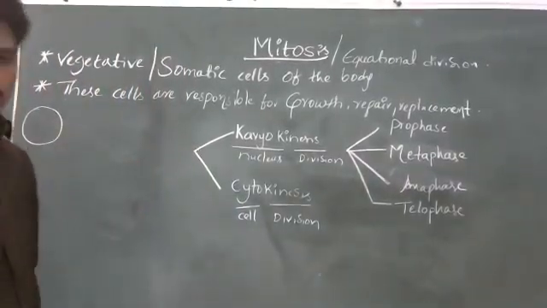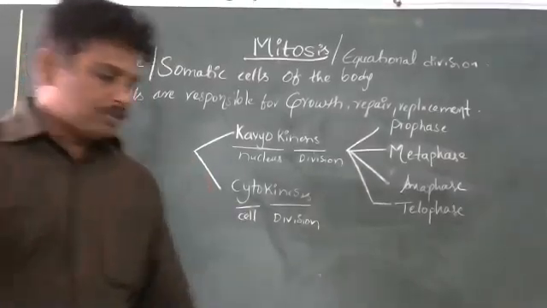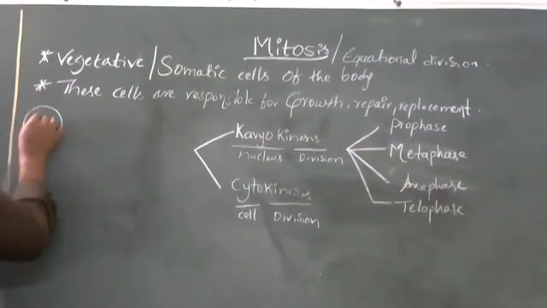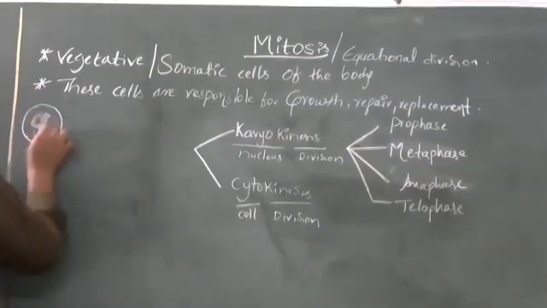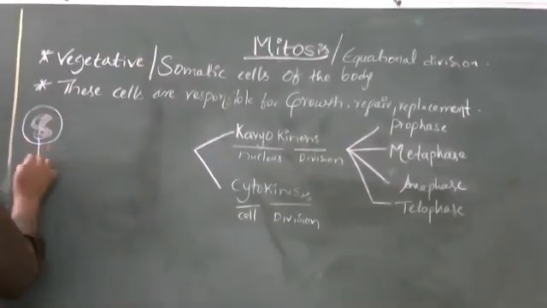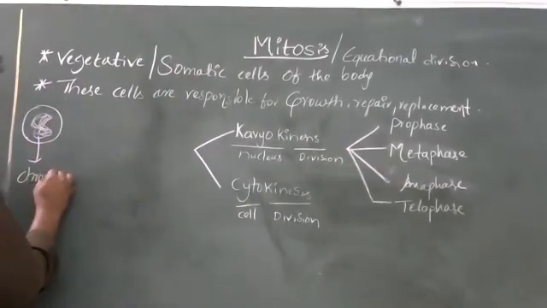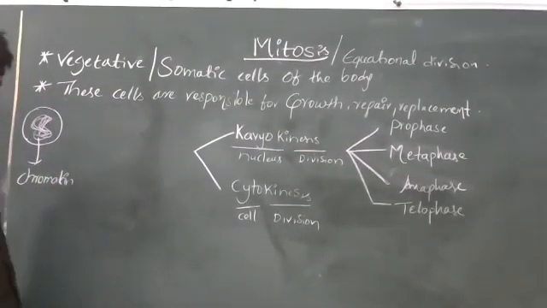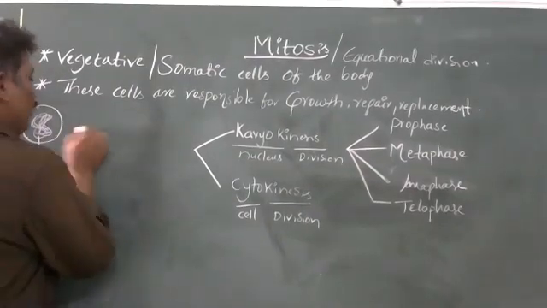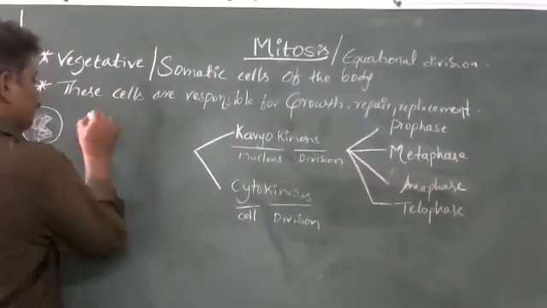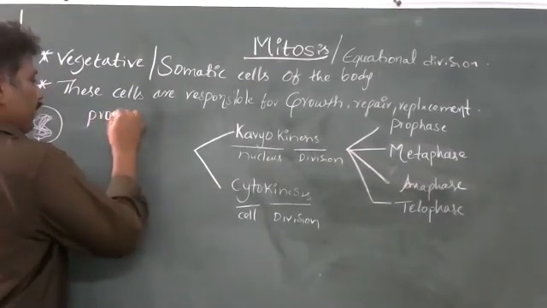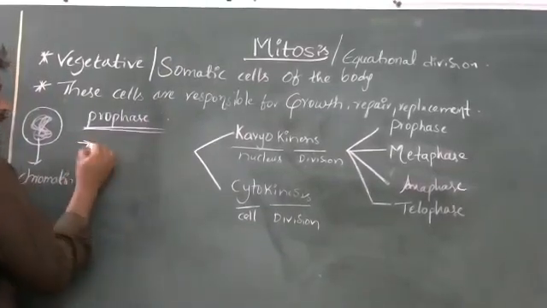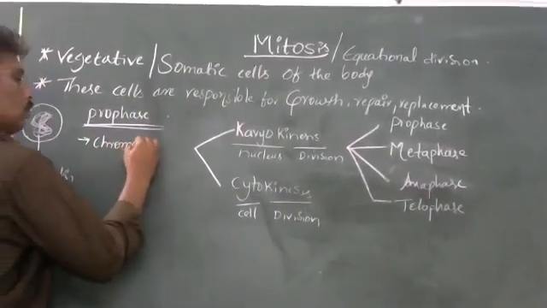During the resting stage, when the cell is not undergoing cell division, the nuclear material in the nucleus is in irregular network form. This is called chromatin. The irregular form of genetic material is called chromatin. Now, this cell when it enters into prophase.